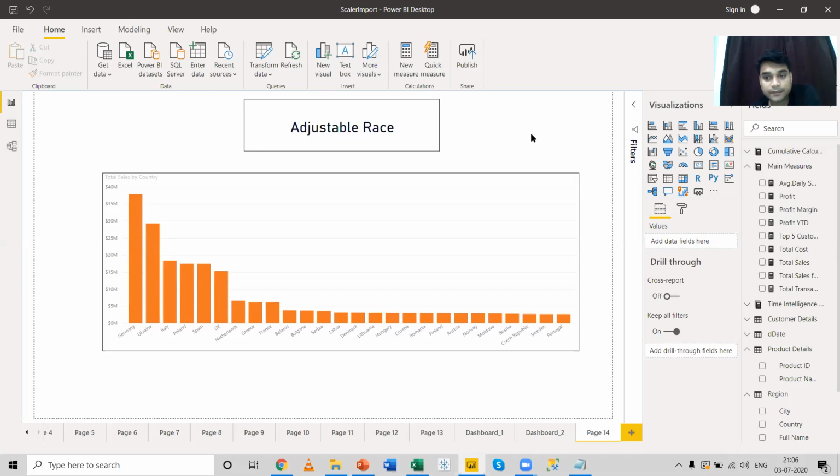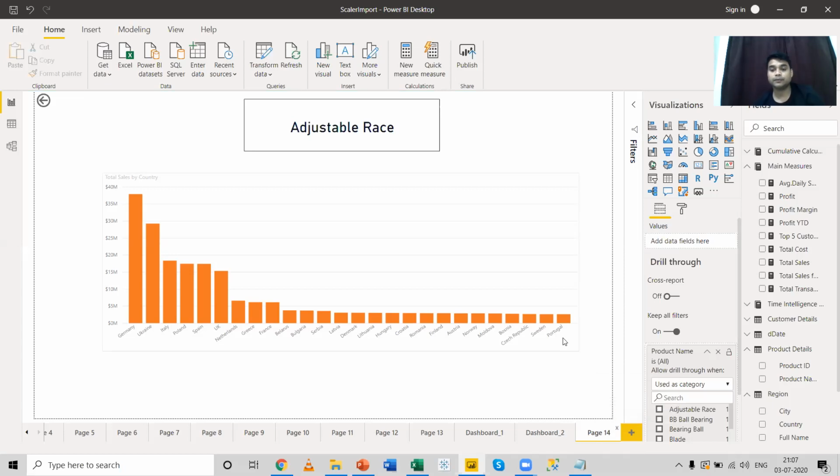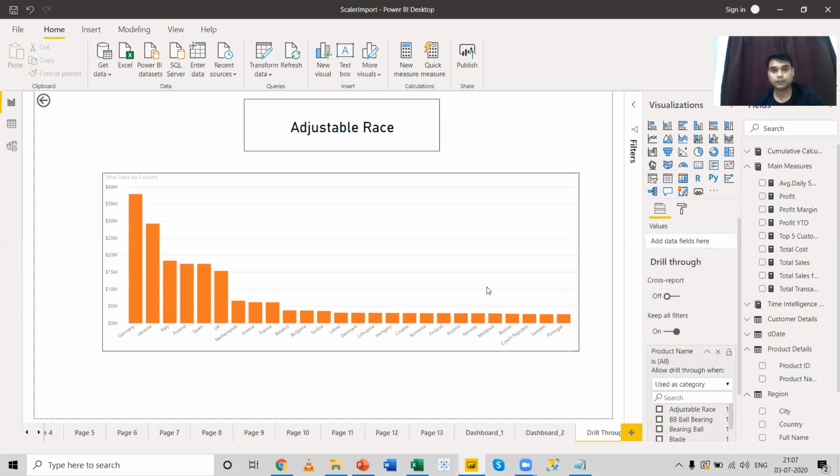Now, if I come over here and look under the visualization pane, there is an option called drill through. I'll take the product name and update this particular column. Let me show you again. Under the visualization pane on this page, there is an option called drill through, and under it there is a field. We'll bring the product name over here and release the mouse. You can rename this page as drill through.